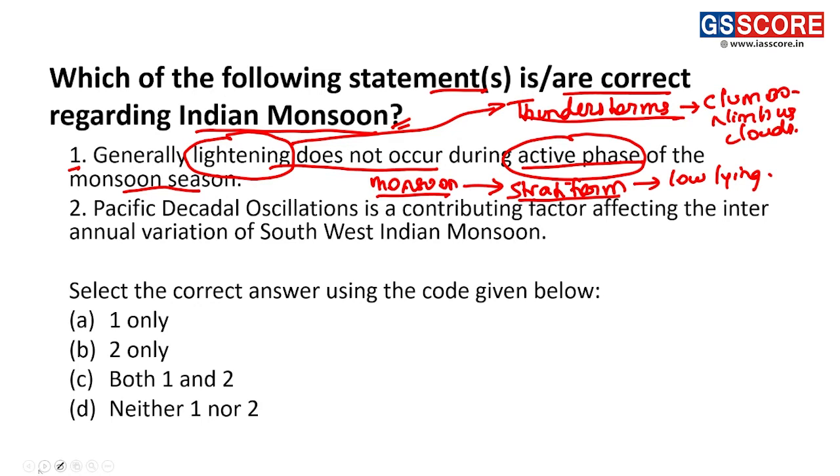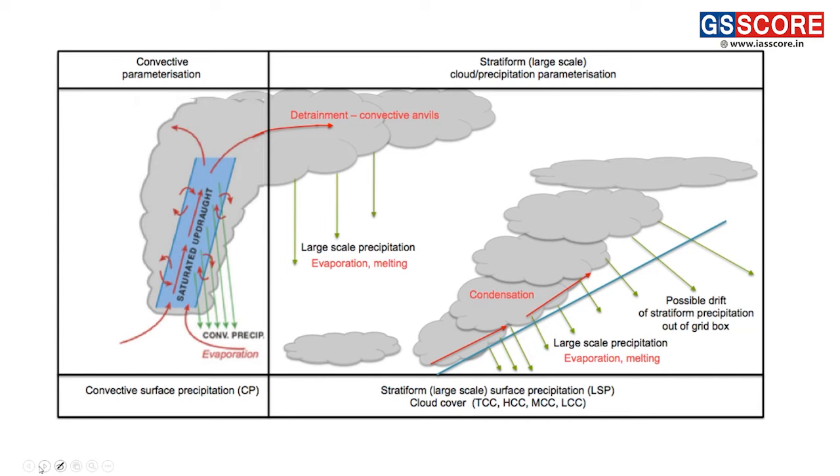Looking at some other characteristics of these clouds: for lightning to occur, there should be a draft, and within this draft there should be presence of positive and negative ions. It results in the formation of lightning in these clouds. But monsoon clouds are stratiform clouds, and these are low-lying clouds.